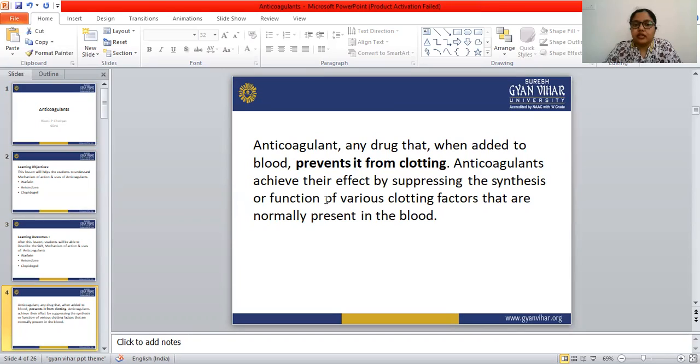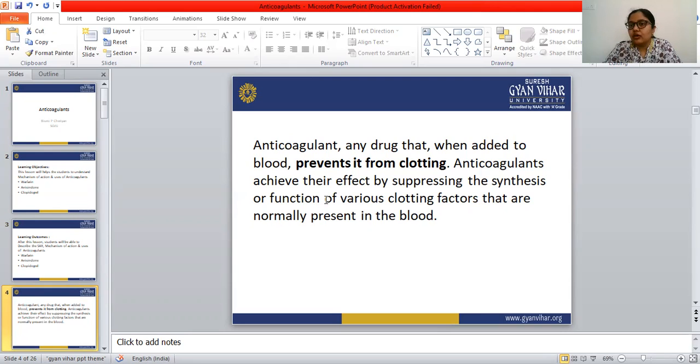The second disorder is when the blood coagulation is not forming, which is again a disorder, and that leads to excessive hemorrhage, meaning excessive blood loss.